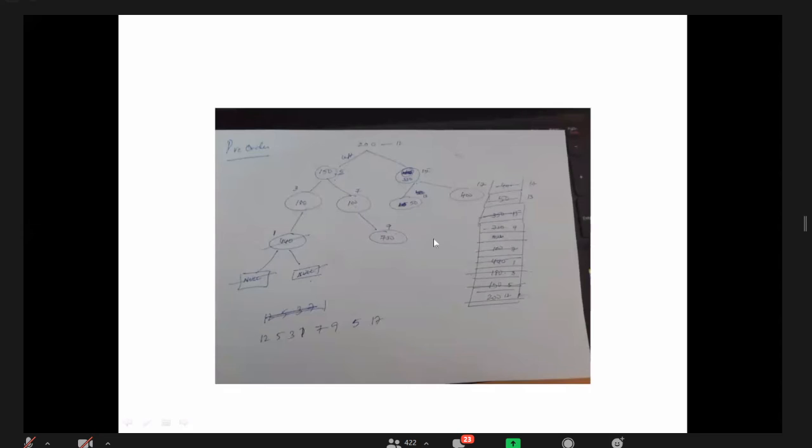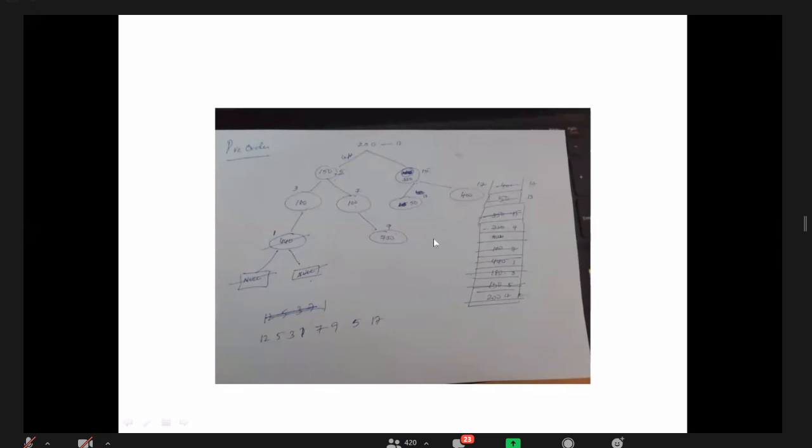It is 100. 100 of left is done, 100 of right is also done. I should pop 100. Then after popping 100, what is the top of the stack there? 150. Okay, 180. So I'll go to 180. 180 is also popped previously. Then I'll go for 150. If I popped 150, 180 and 100 are done. Then after going to 150, when I executed root of left child as 150, the right child statement is pending now.